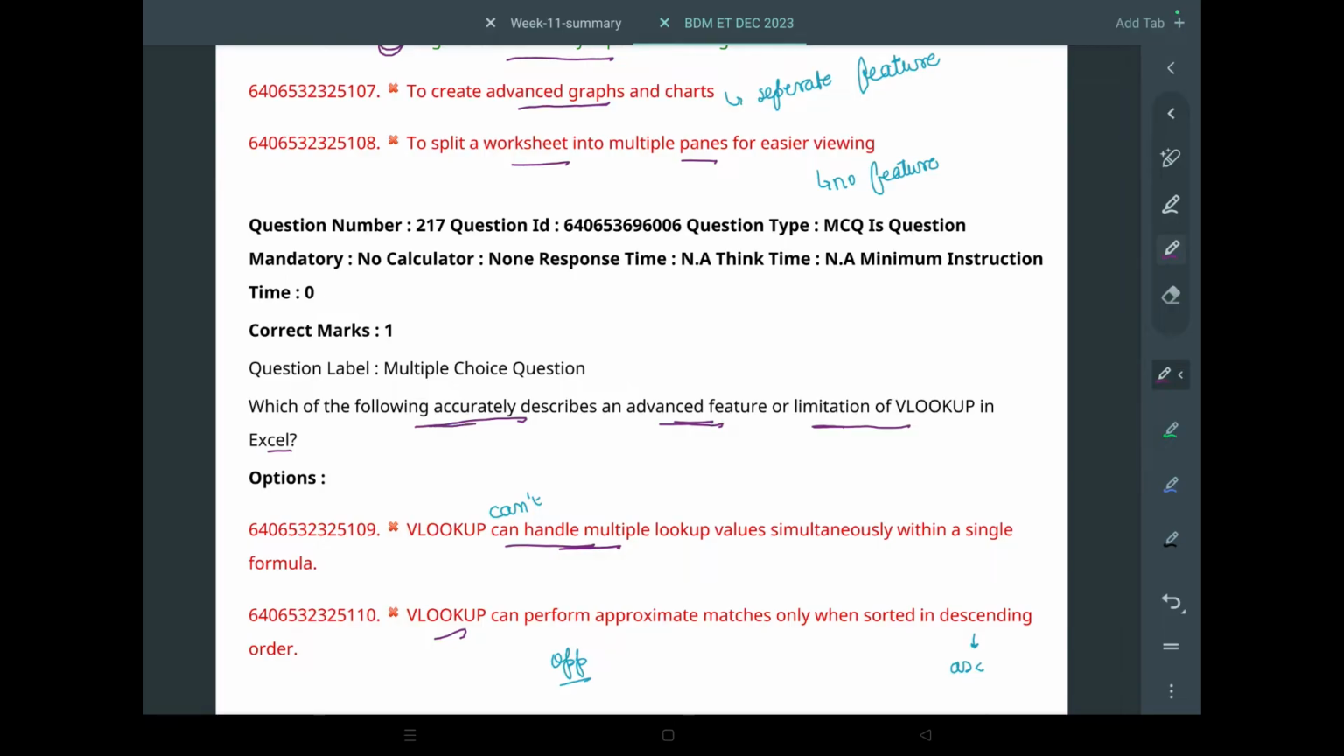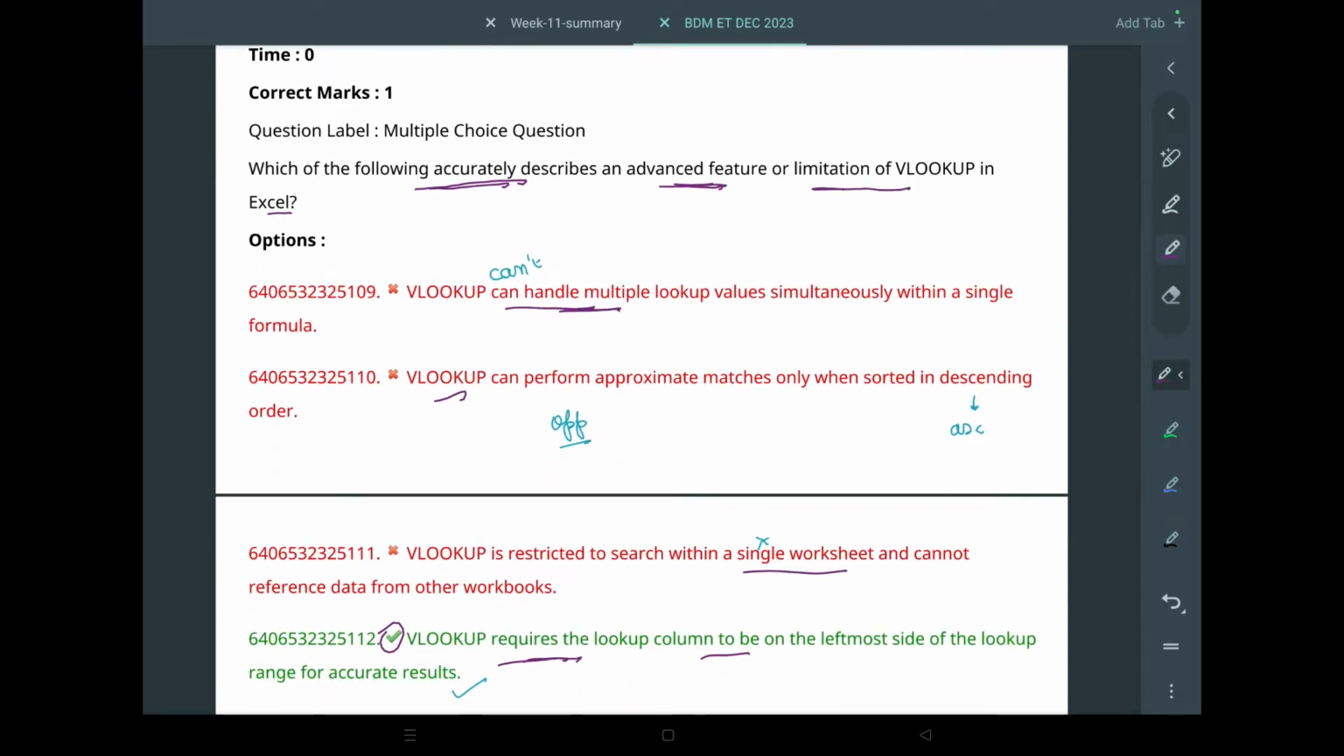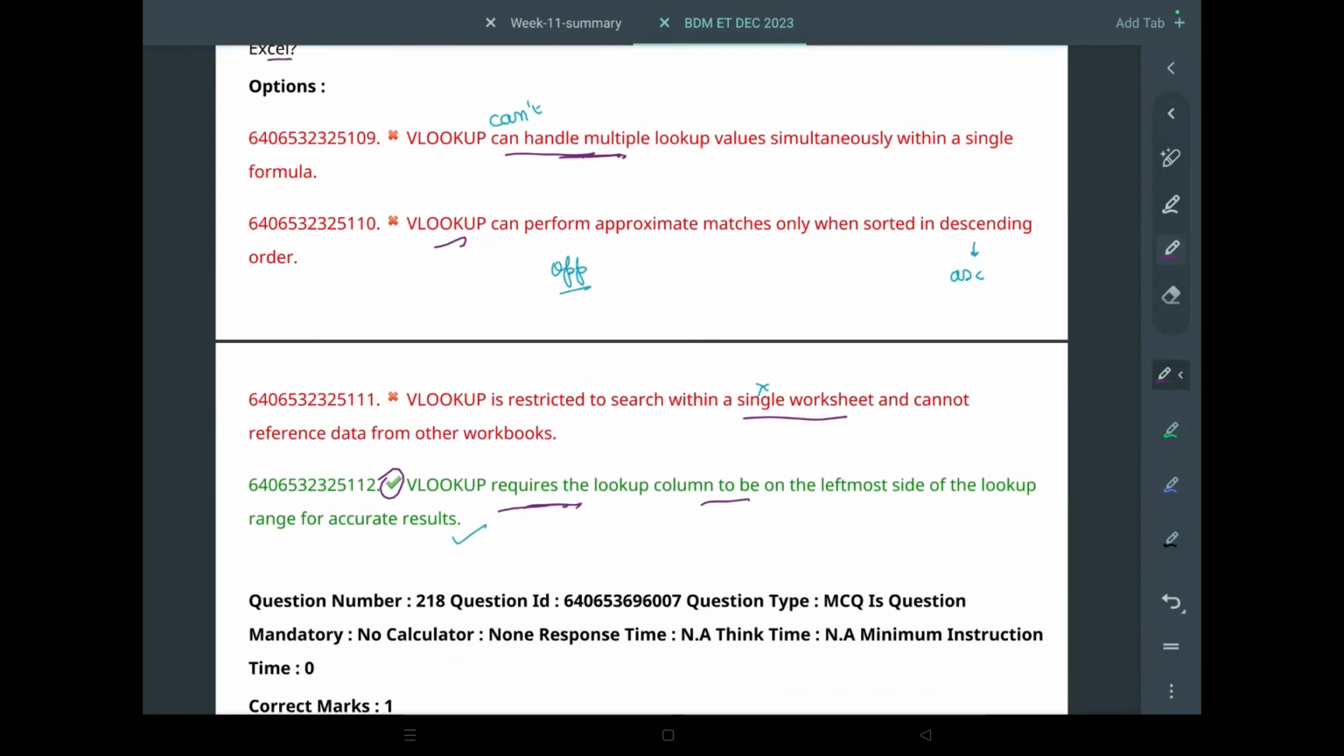Third is, which of the following accurately describes an advanced feature, or limitation, of VLOOKUP? VLOOKUP actually cannot handle multiple lookup values; it has to be a single lookup value. Second option is, VLOOKUP can perform approximate matches only when sorted in descending. No, it doesn't necessarily need to be sorted in descending. It can be ascending order also.